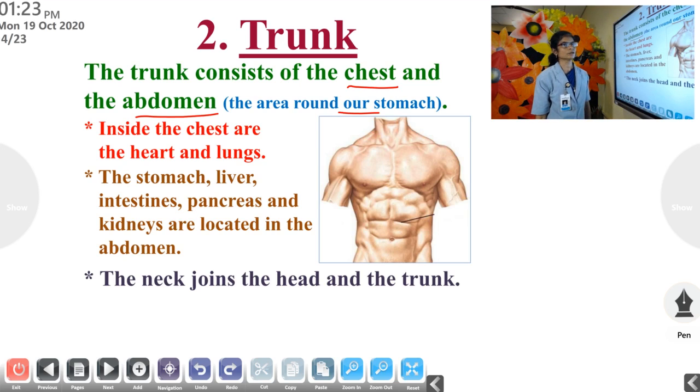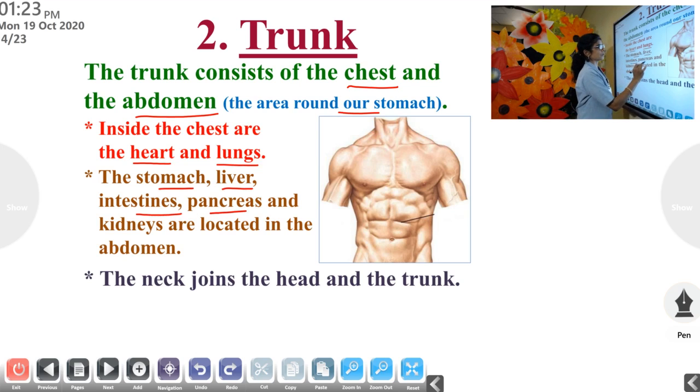Inside the chest, we can see the heart and lungs. These are internal organs. The stomach, liver, intestine, pancreas and kidneys are located in the abdominal part.